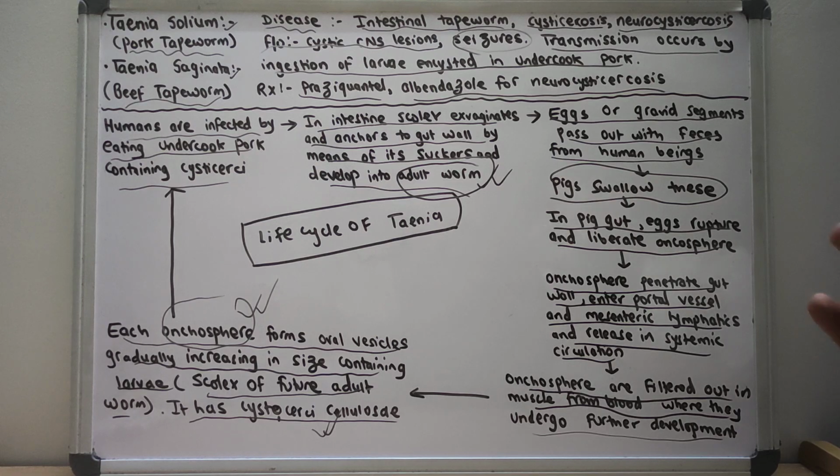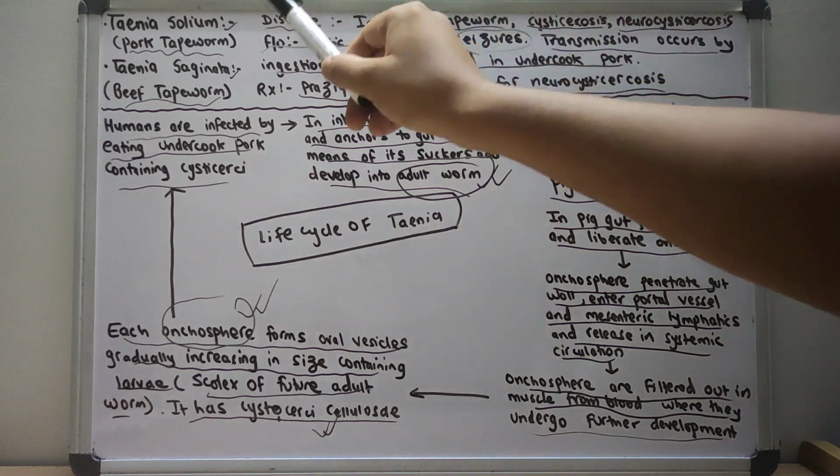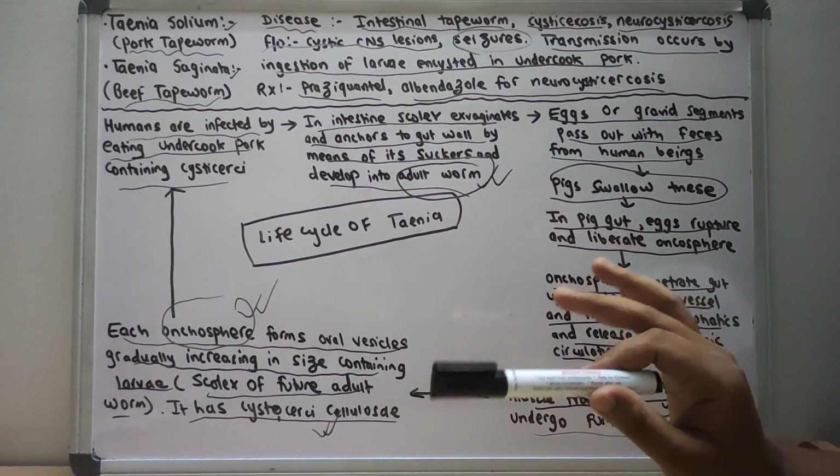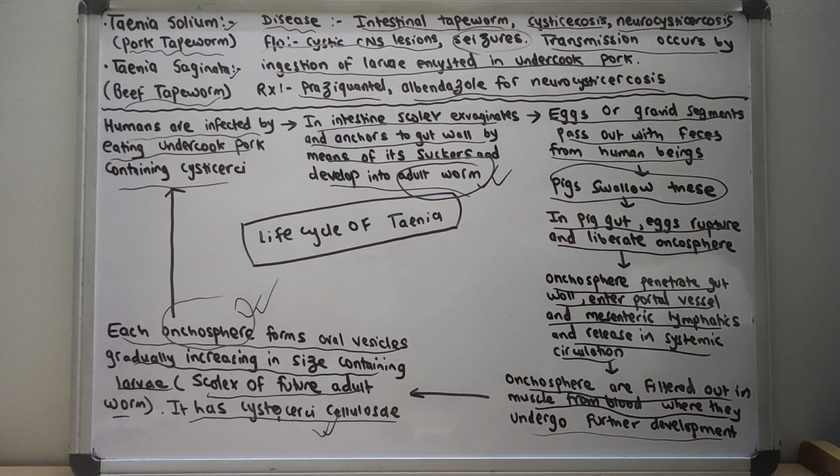So I hope you understood this topic. So you have to know that Taenia solium is the pork tapeworm and Taenia saginata is the beef tapeworm. So this much for today. Thank you.